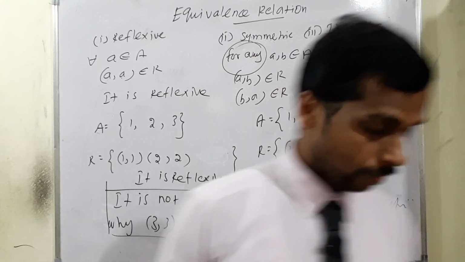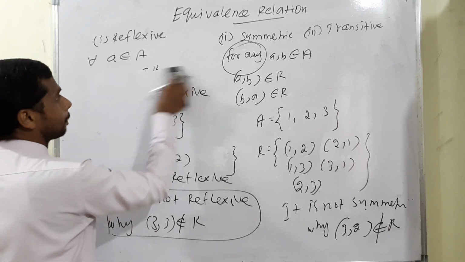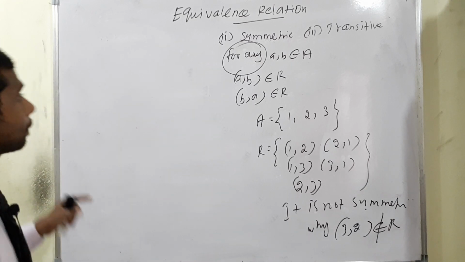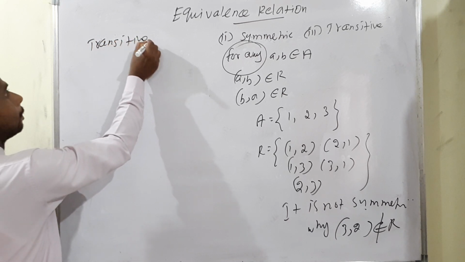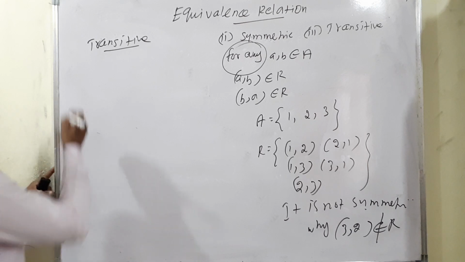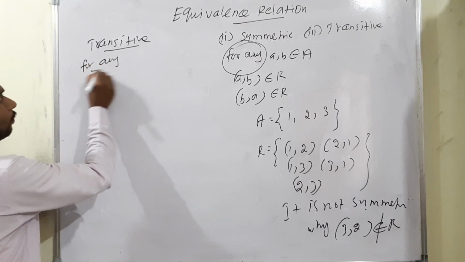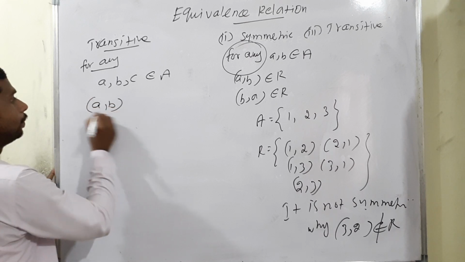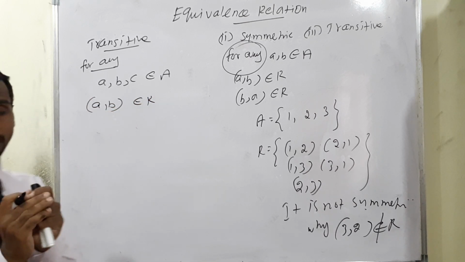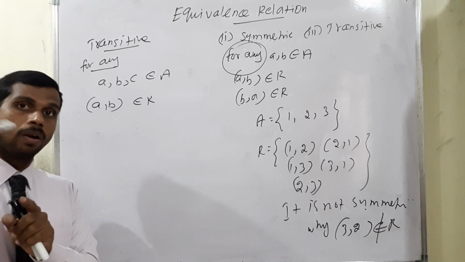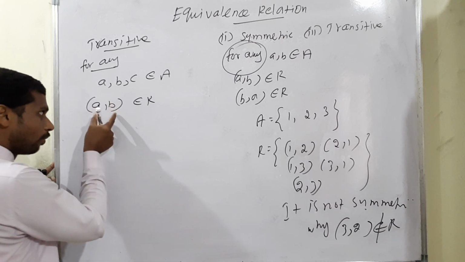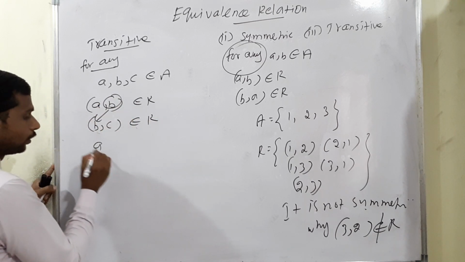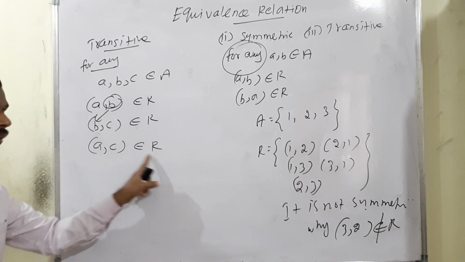Moving to the last one, transitive. Listen very carefully. For transitive, the condition is for any a, b, c belonging to set A: if (a,b) belongs to R and (b,c) also belongs to R, it's a connected pair, then (a,c) also should belong to R. Then only we can say it is transitive. Only a single term can also be considered transitive.